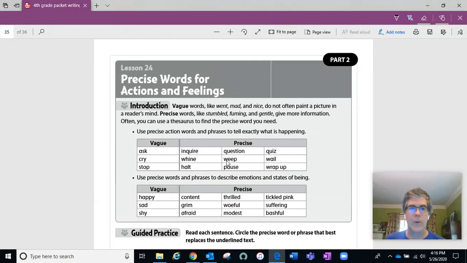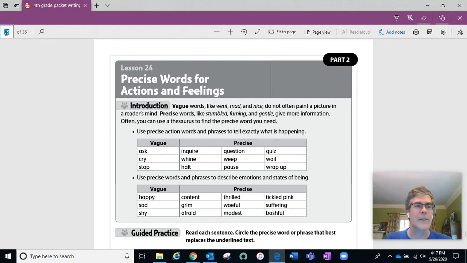We're reviewing the grade 4 writing home activity packet, pages 35 and 36. We're looking at precise words for actions and feelings. And in the introduction, it reminds us that when we're writing, we want to try to paint a picture in the reader's mind and give them a clear picture of what the writer is describing. And so we want to make sure that we use precise words when we do that.